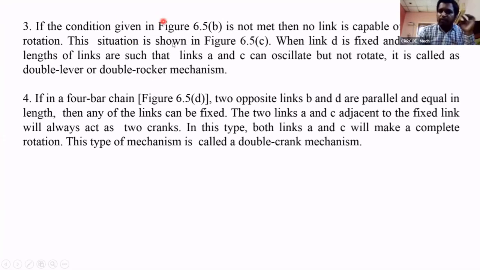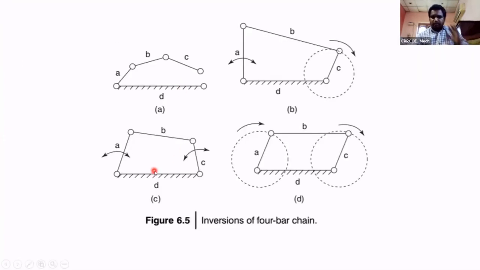In this third one, no link is capable of complete rotation. No link can make a complete rotation. Then it is called... see this, the second one. Here, no link A, B, C, D can make a complete revolution. Means C can't make a complete revolution, and A cannot make a complete revolution. But A and C are oscillating. This is the third characteristic.